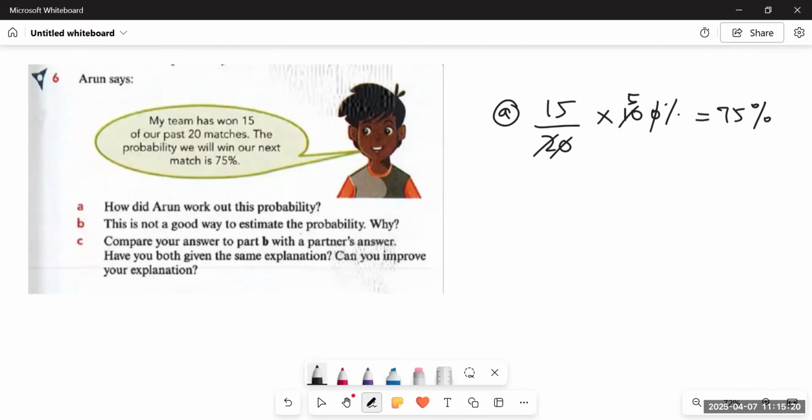Now in part B, they're saying this is not a good way to estimate the probability. Why?